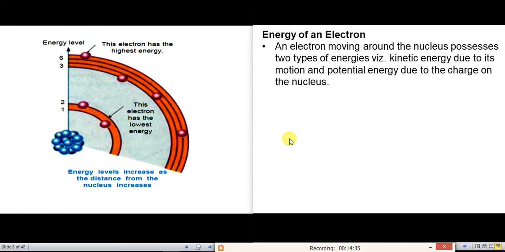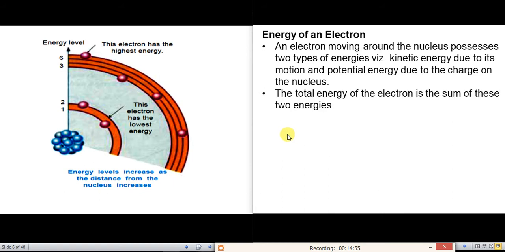The electrons moving around the nucleus possess two types of energy. First is the kinetic energy because of its motion, and second is the potential energy due to its charge and the nucleus. So it has both kinetic and potential energy. The total energy of the electron is the sum of these two energies.